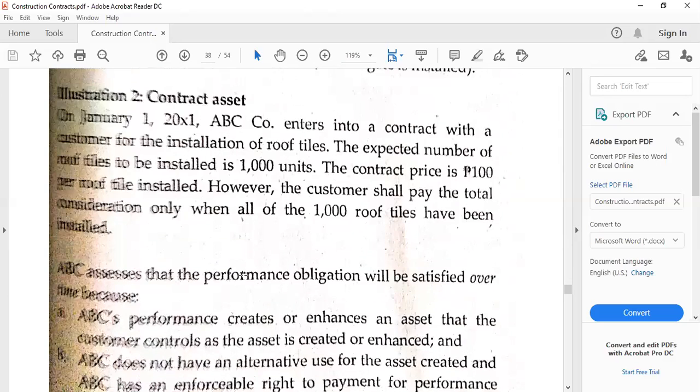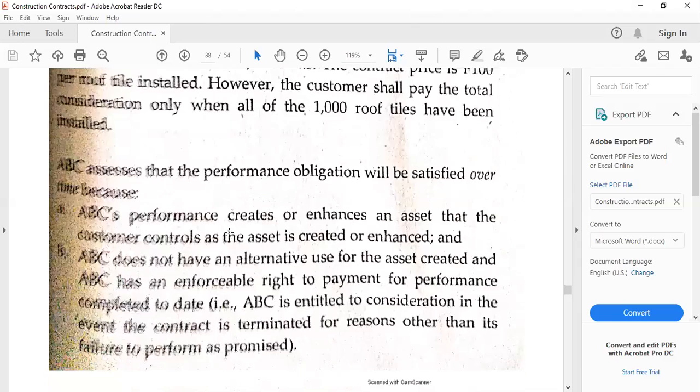Then what if a contract asset? So the example here is that there is a condition that the customer will have to pay the total consideration only when all of the 1,000 roof tiles have been installed. So we have to analyze, if the problem is silent, that this is a performance obligation that will be satisfied over time because there has to be an installation to be made over a certain period of time.